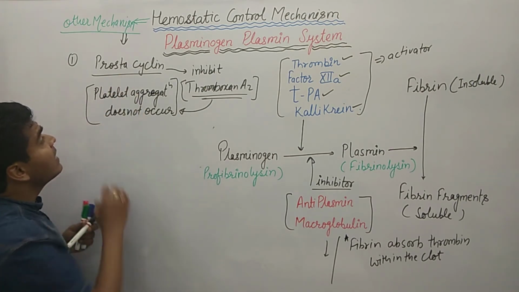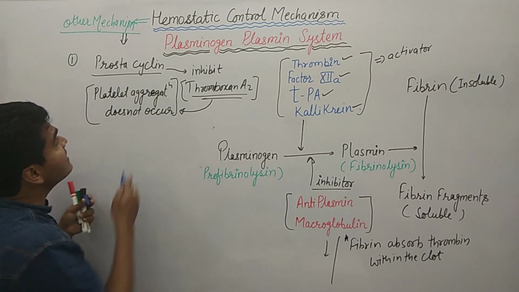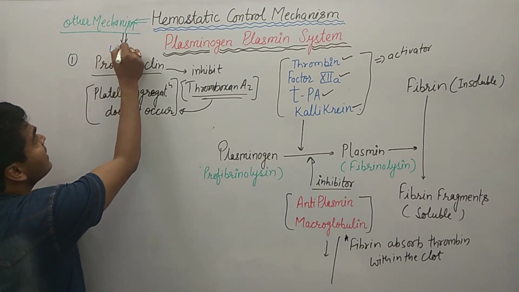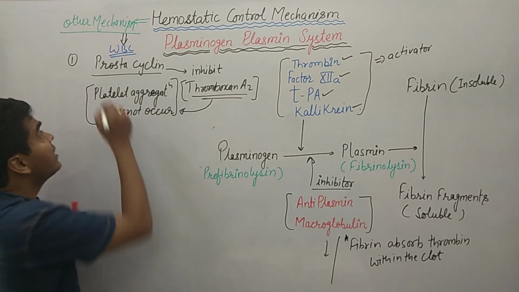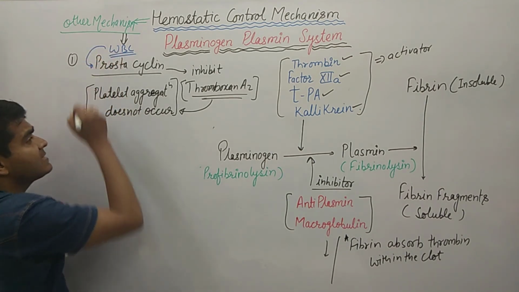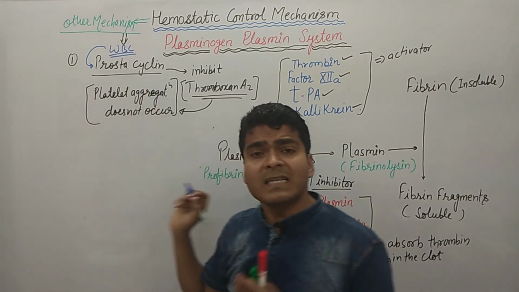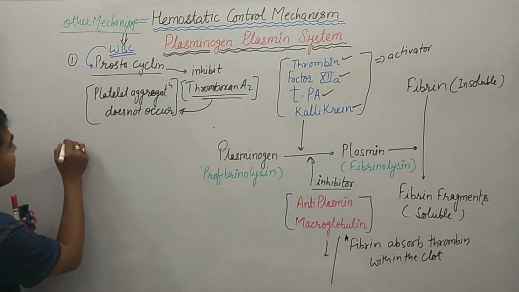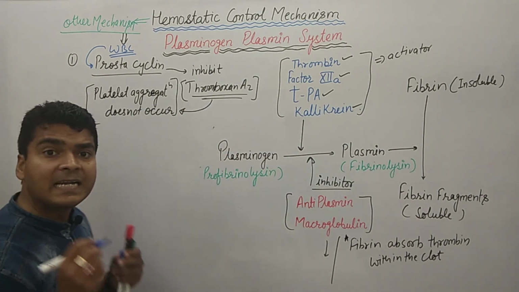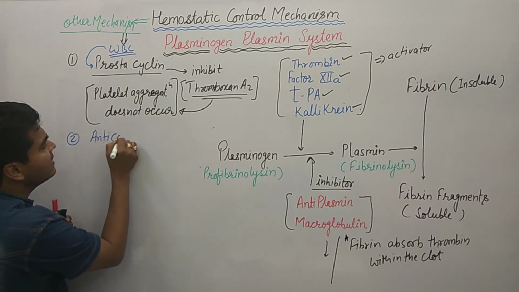Which type of cell generates prostacyclin? In our body, the WBC help in the generation of prostacyclin. Now the second thing is that in our body there are anticoagulants.